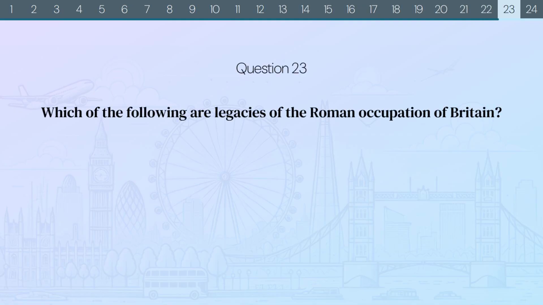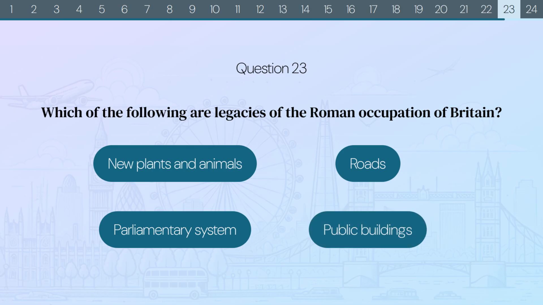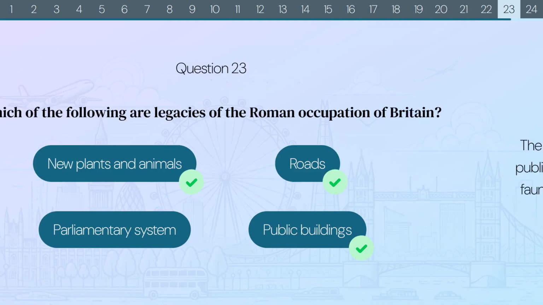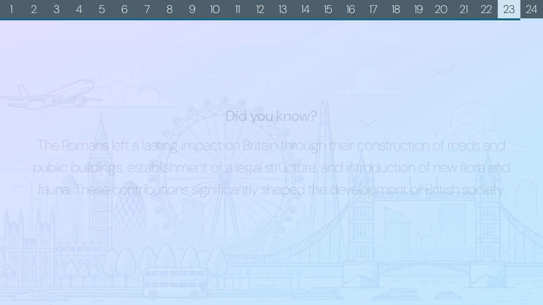Question 23. Which of the following are legacies of the Roman occupation of Britain? New plants and animals, roads, parliamentary system, or public buildings? The correct answers are new plants and animals, roads, and public buildings. Did you know? The Romans left a lasting impact on Britain through their construction of roads and public buildings, establishment of a legal structure, and introduction of new flora and fauna. These contributions significantly shaped the development of British society.